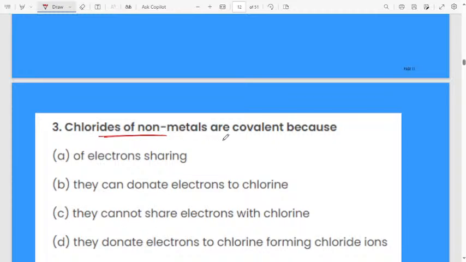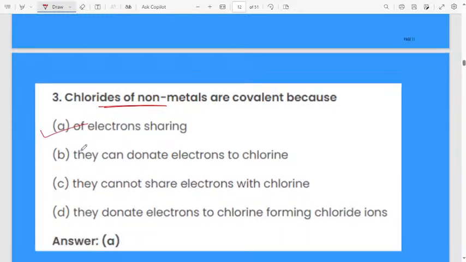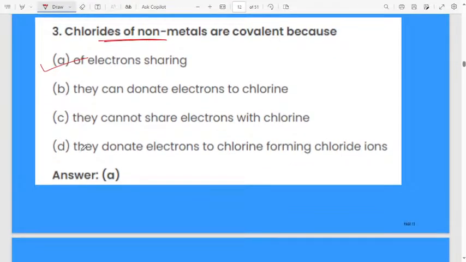Chlorides of non-metals are covalent in nature because of sharing of electrons. Already you know, a covalent bond forms because of the sharing of electrons. That's why the chlorides of almost all the non-metals form a covalent bond, because sharing of electrons takes place.